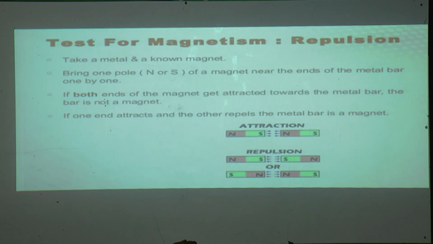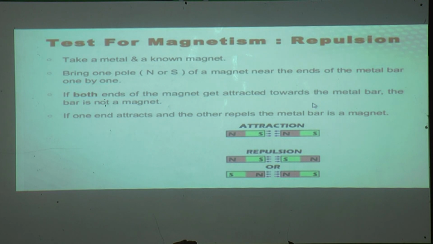So this is the activity to find out whether a bar which is given as a magnet is actually a magnet or not. Whenever both poles attract towards the metallic bar, it is not a magnet.